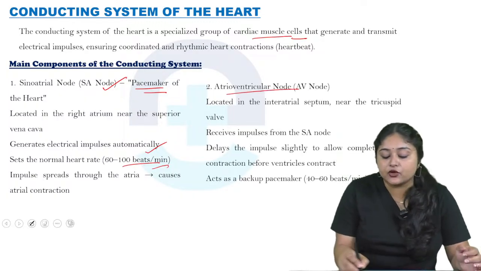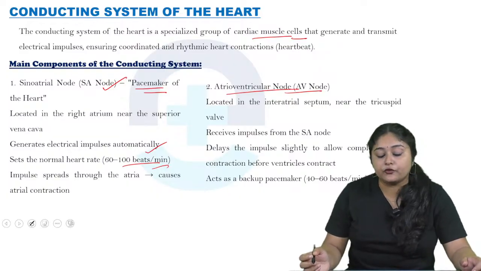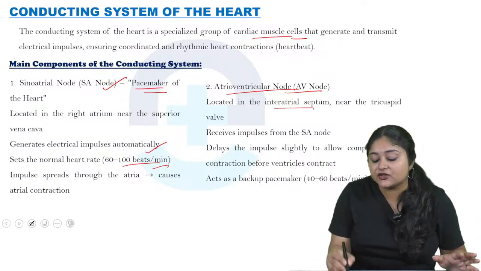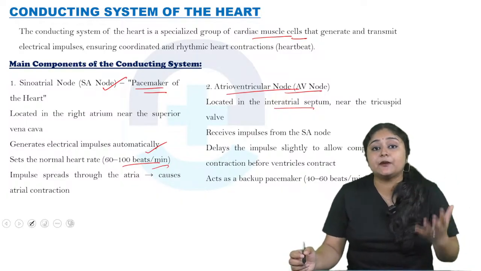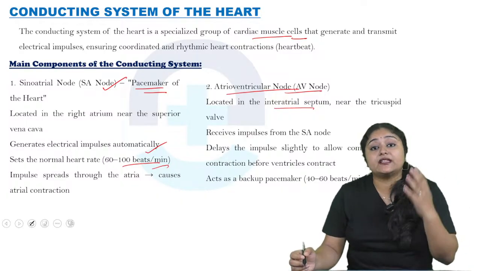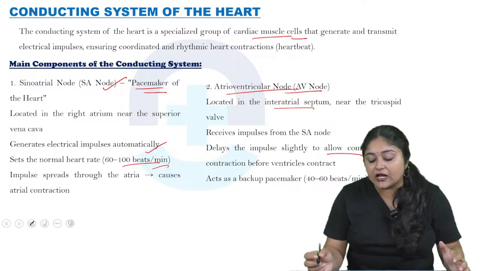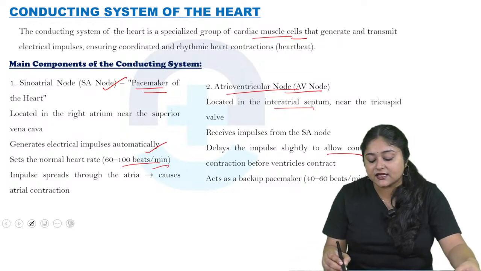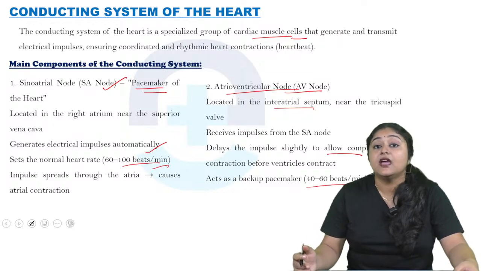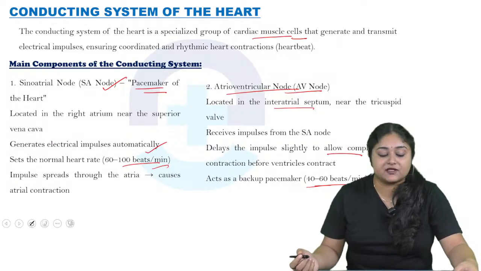Now come to the atrioventricular node, or the AV node. It is mainly located in the interatrial septum near the tricuspid valve, and it receives the impulses from the SA node. It delays the impulses slightly to allow complete atrial contraction before the ventricular contraction, and it acts as a backup pacemaker, for example 40 to 60 beats per minute.